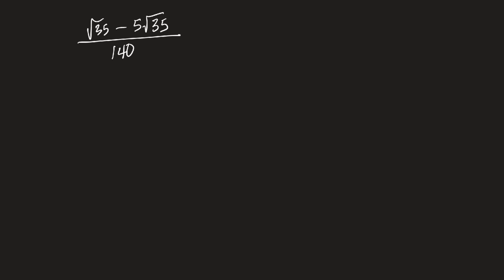Here's a question that's mostly finished, but I need to finish off the simplifying. So on the top, I have 1 root 35 minus 5 root 35. So I can simplify that. That would be negative 4 root 35 over 140. And then I think I can simplify 140 and 4.